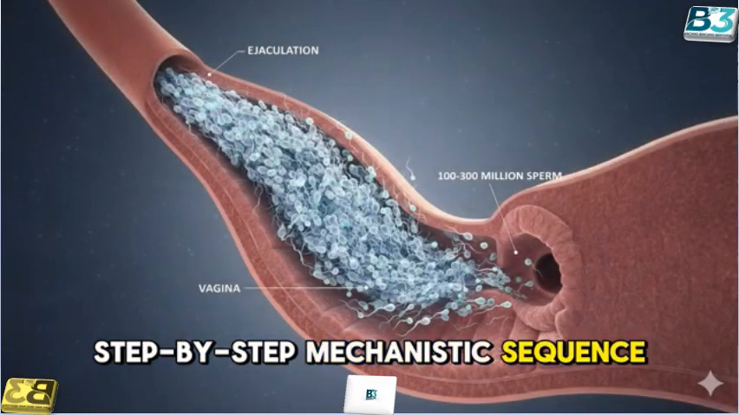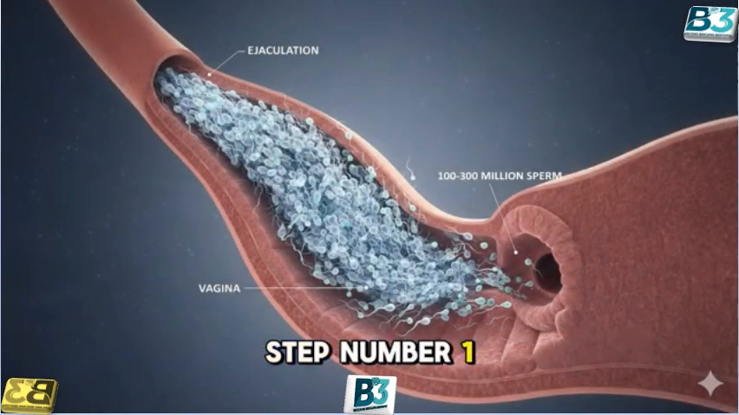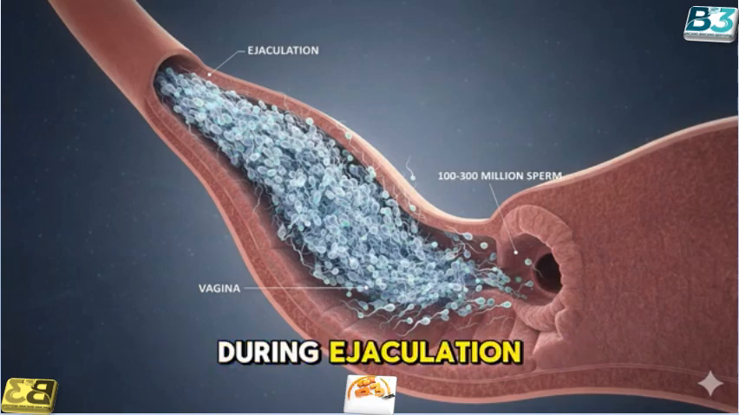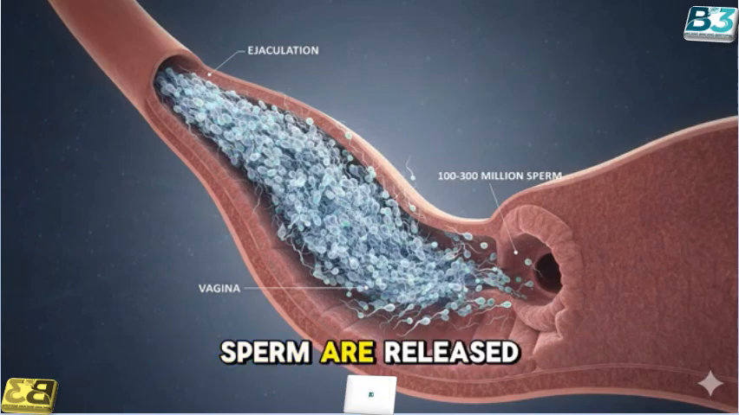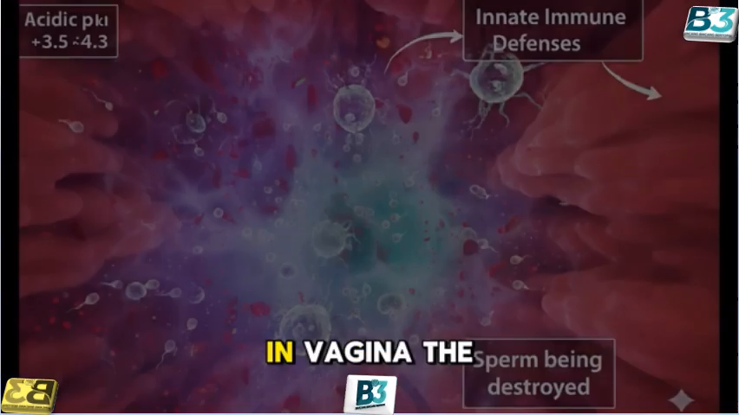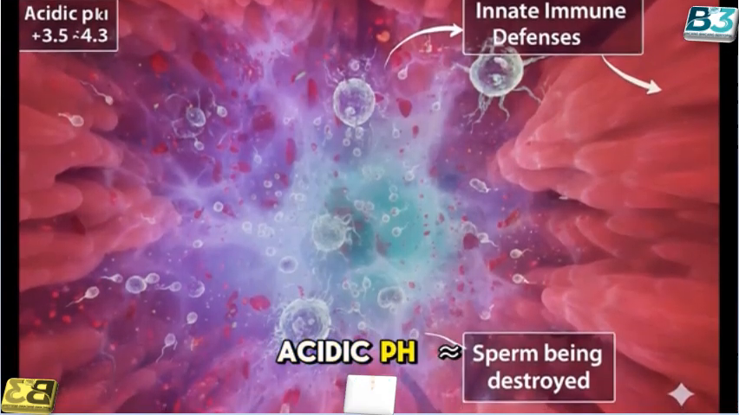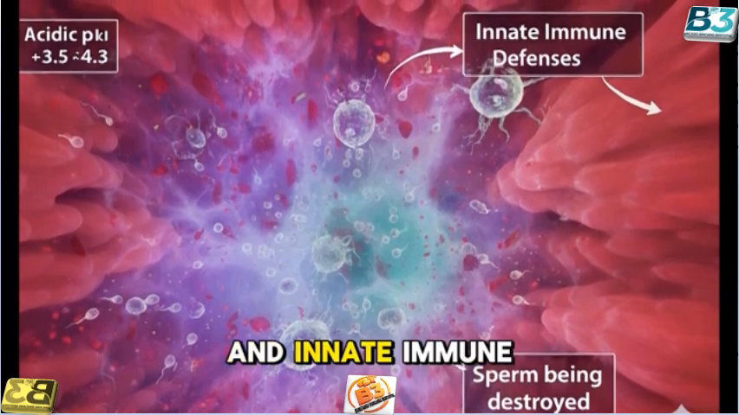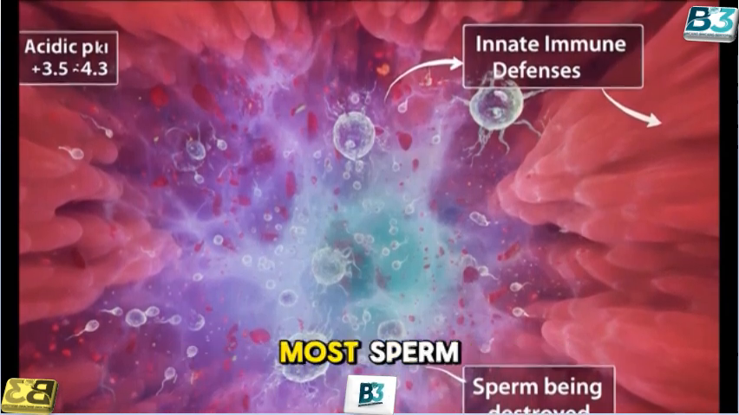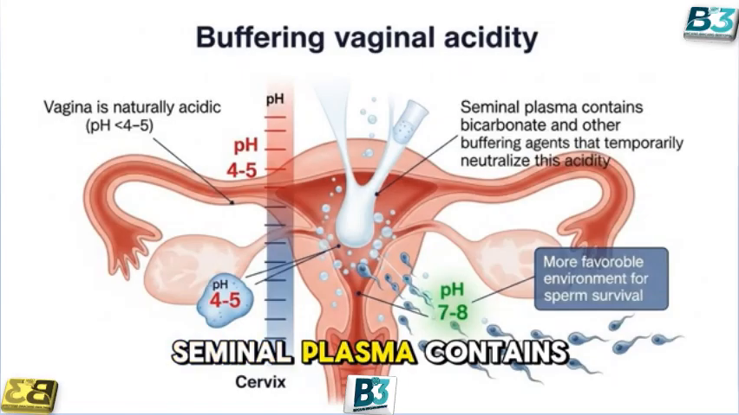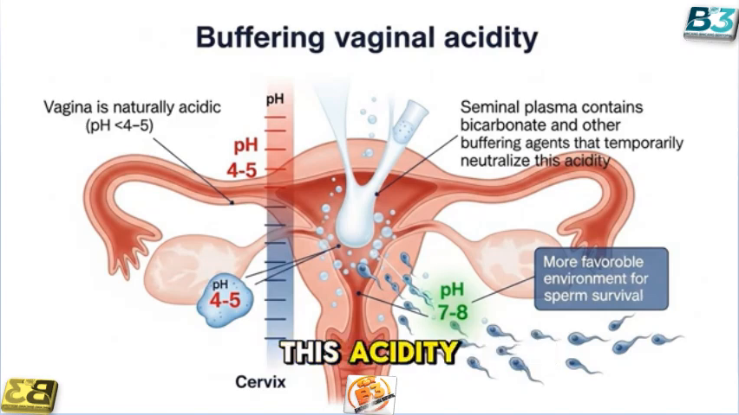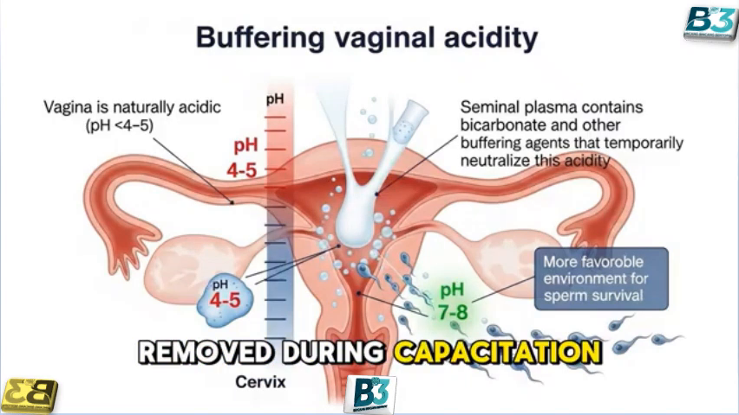Step-by-step mechanistic sequence. Step number 1: ejaculation and deposition in the vagina. During ejaculation, 100 to 300 million sperm are released into the vagina. In the vagina, the acidic pH, approximately 3.5 to 4.5, and innate immune defenses rapidly destroy most sperm. Seminal plasma contains bicarbonates and other buffers that neutralize this acidity, but its proteins must later be removed during capacitation.